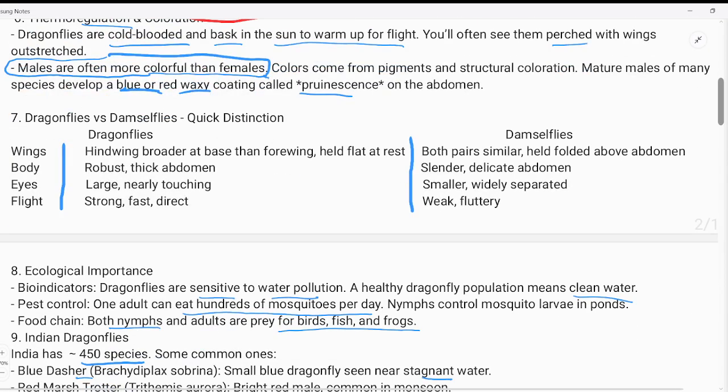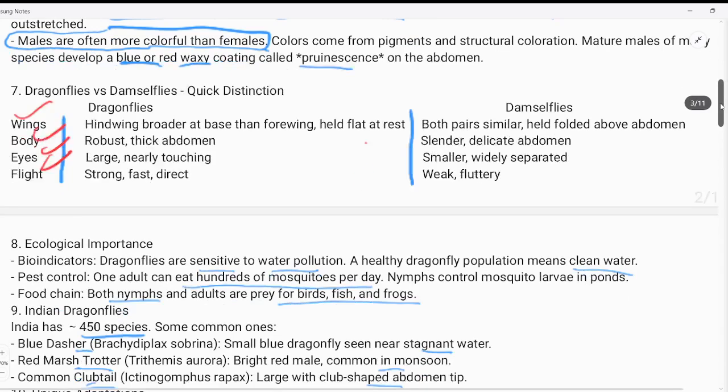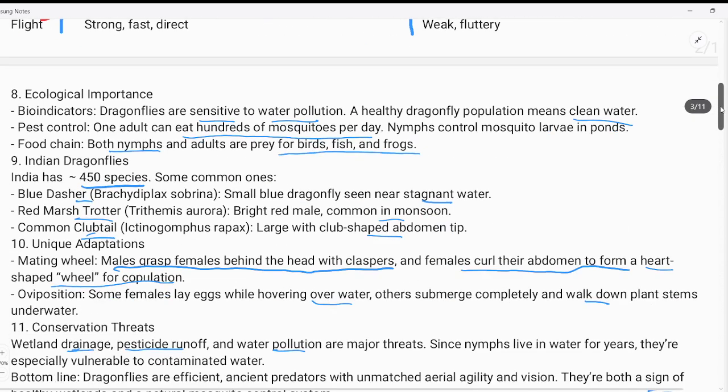And this is the basic difference between dragonflies and damselflies. It's different in the wings, body, eyes, and flight. You can take a screenshot because if I read it, the video will become too long. Somewhat, damselflies are almost related to dragonflies, that is why I highlighted it.